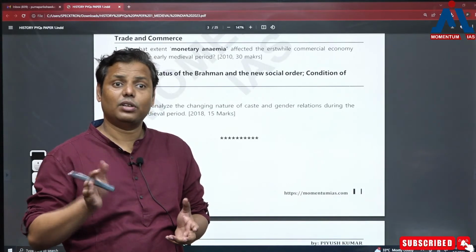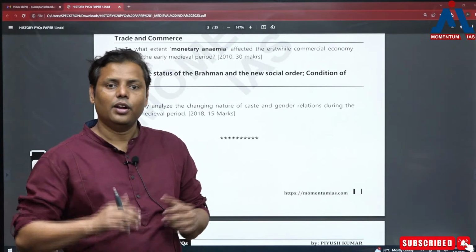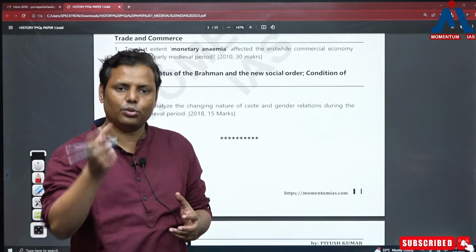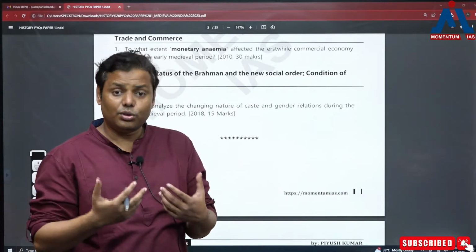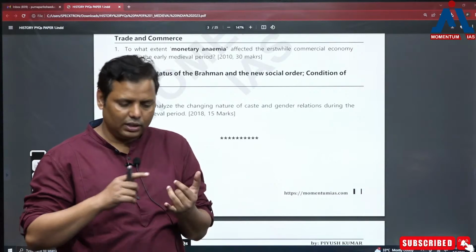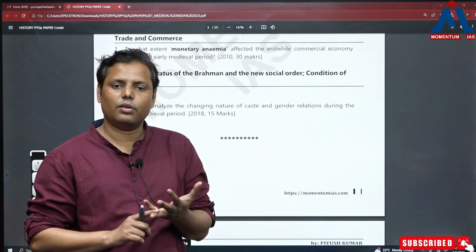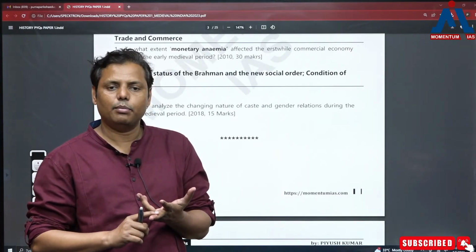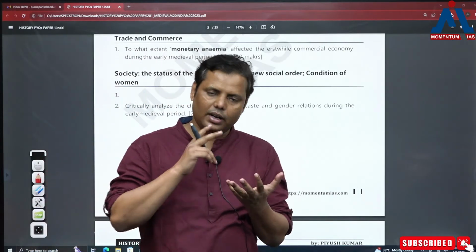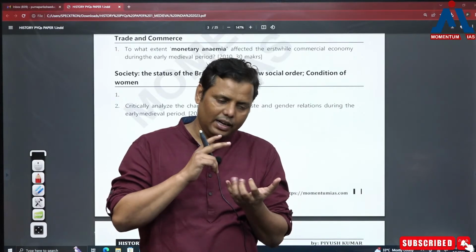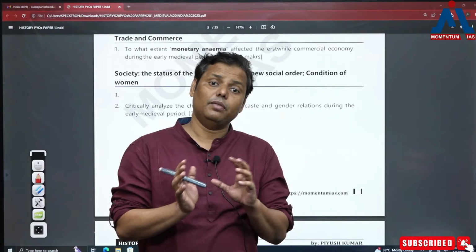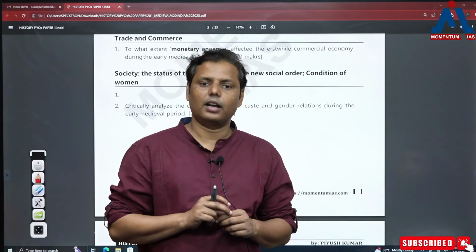But when the Brahmadeyas were given in the early medieval period, not only the right over the revenue, but even the rights over the other resources which are present over this land were also transferred simultaneously. That's the reason it had started leaving greater impact over the agrarian relation, over the caste structure of Indian society, over gender. You can find the impact of this. So Brahmadeyas are very important for integrating India, for restructuring the Indian society, then agrarian relation and so on. So Brahmadeyas are becoming very important in the early medieval period.